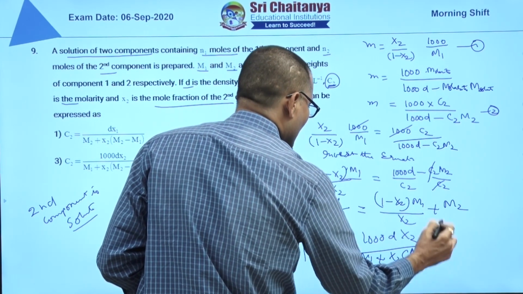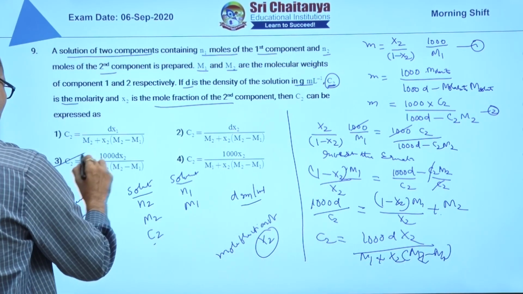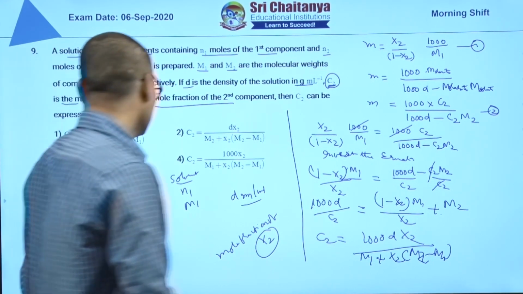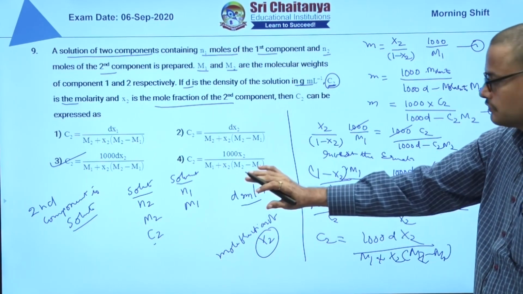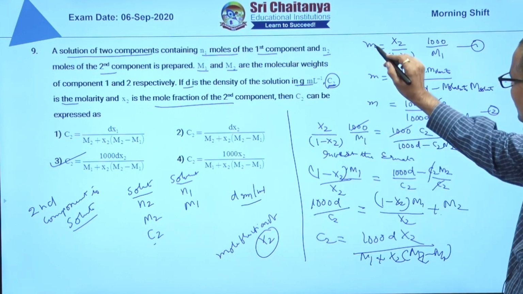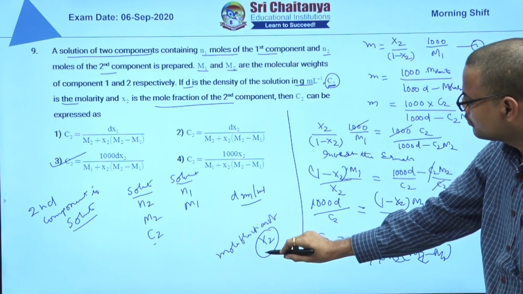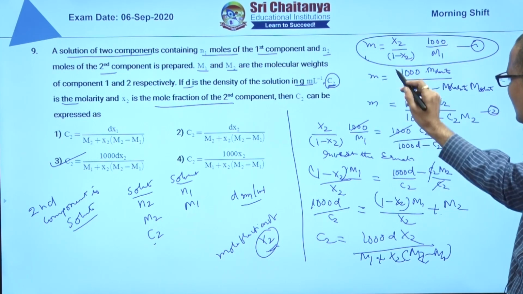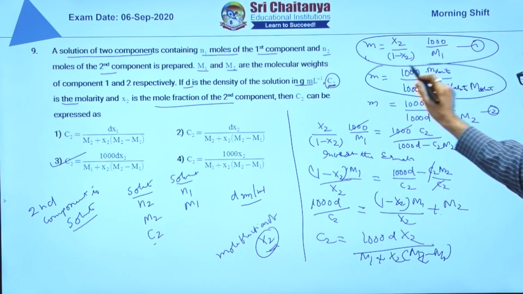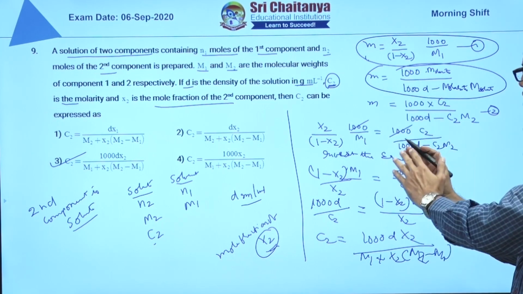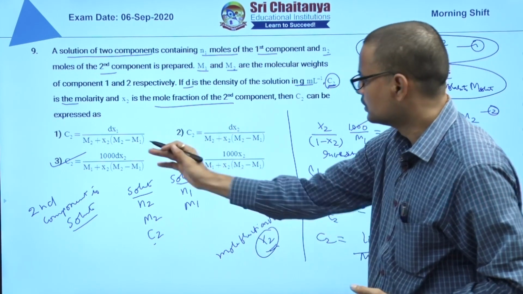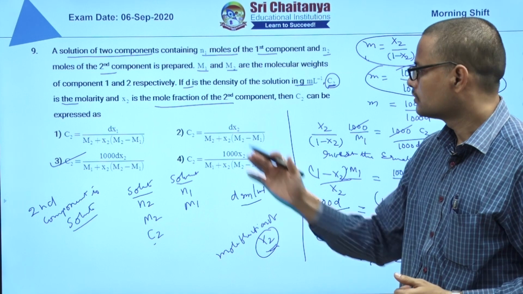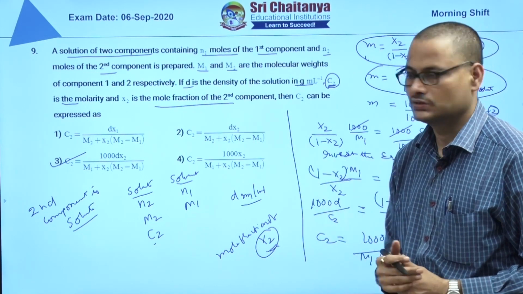When you expand this you will get the answer, which is the third option. What we have to do in this is relate mole fraction with molality, and relate mole fraction with molarity. Equalize both and derive the equation, and you will get the answer for question number 9, that is 3.